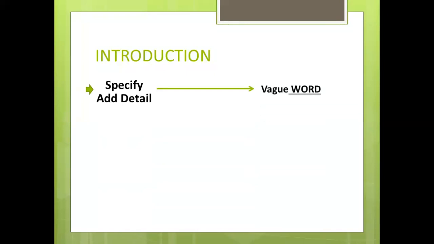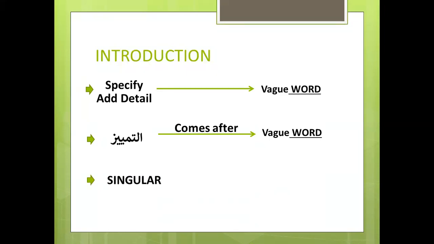and that word can be an ism, that word can be a fail. So a vague word, and then you add a detail to it because it's a bit vague. So that's called a tamyiz. A tamyiz always comes after the vague word. So the vague word, whatever it is, fail or noun, ism, and after that a tamyiz will come. Now remember, tamyiz will always be singular, common, nasab.